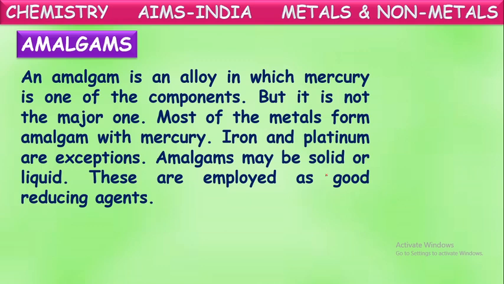For example, if sodium is mixed with mercury, the alloy formed is called sodium amalgam. If magnesium is mixed with mercury, the amalgam formed is called magnesium amalgam. In this way, most metals form amalgams with mercury, but iron and platinum are exceptions. They cannot form amalgam with mercury. Almost all the remaining metals mix with mercury and form hard solids which we call amalgams, each with its respective name.